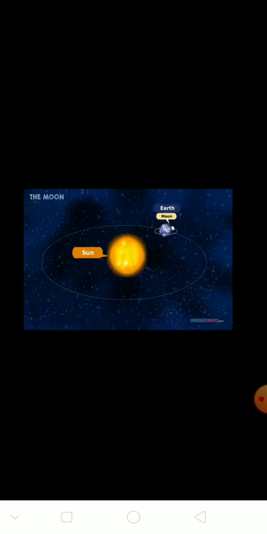The planets orbit around the sun. The moon orbits a planet. The moon takes 28 days to go completely around the earth.